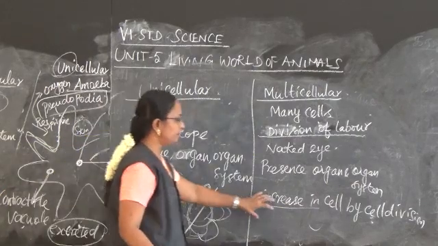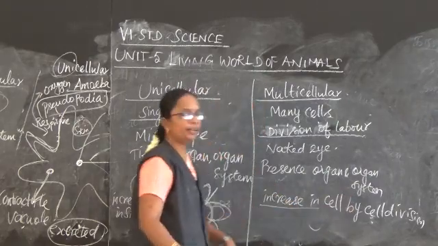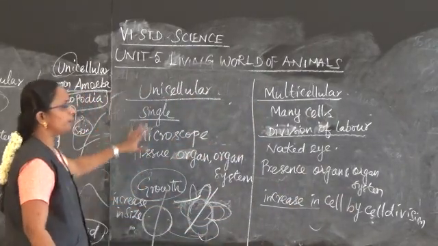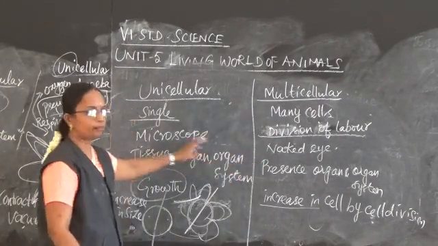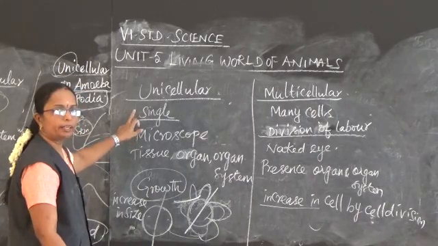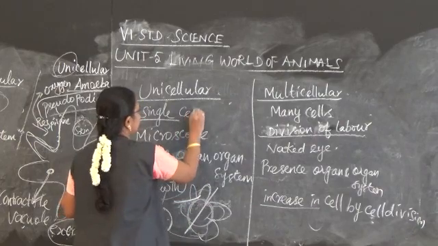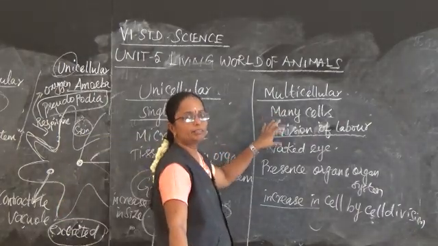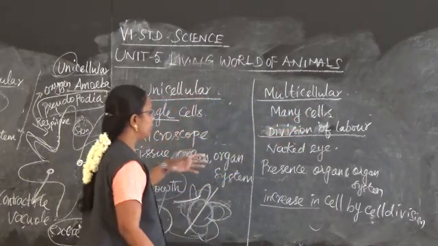Here the increase in cells is by division. The cell divides into two, and then by division they are enlarging. So this is the difference between the unicellular and multicellular organism. A unicellular organism can perform its activity through a single cell. Here it is performed by many cells. Then, as there are many cells, division of labor occurs. Each cell performs a different function.